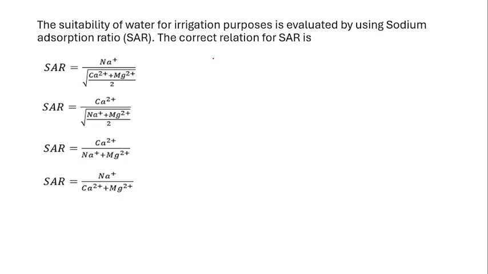It mainly involves the calculation of the amount of sodium, calcium, and magnesium. But what is the formula? The right answer is SAR equals Na+ divided by the square root of (calcium plus magnesium) divided by 2. This is the right answer.